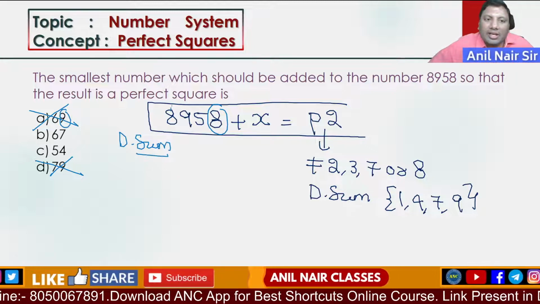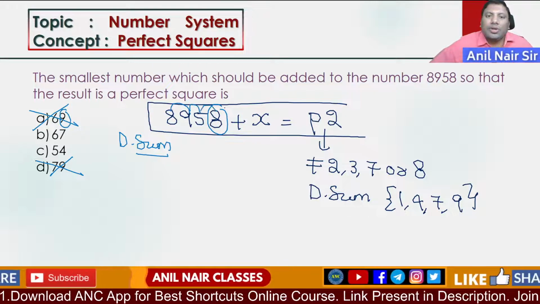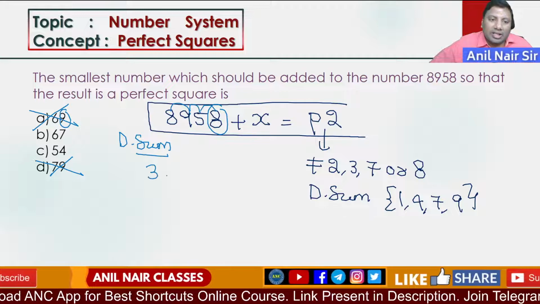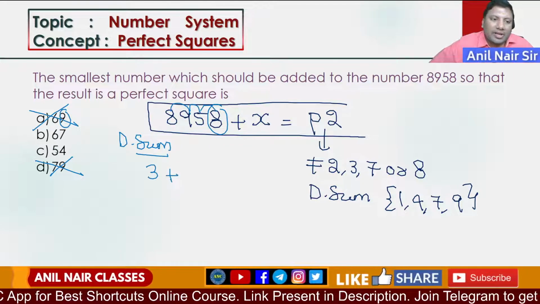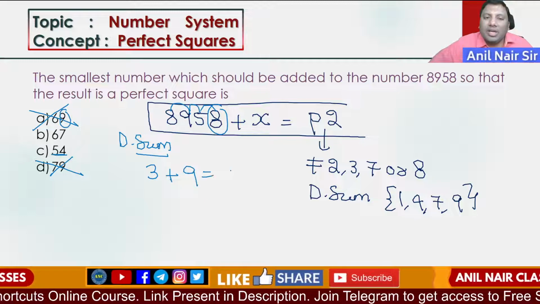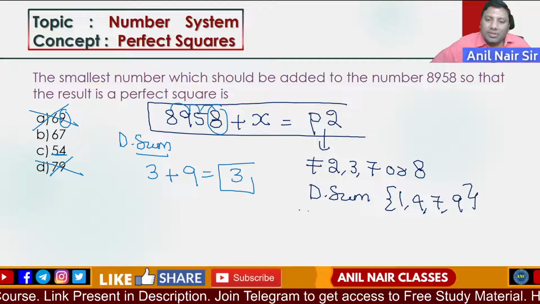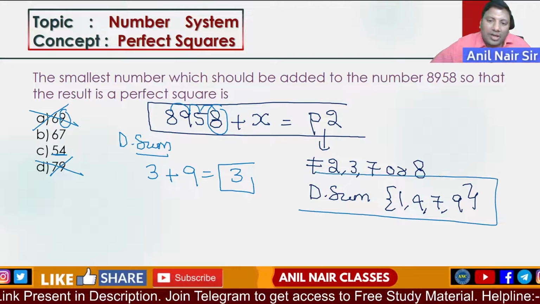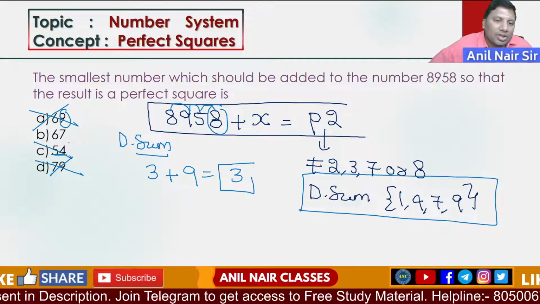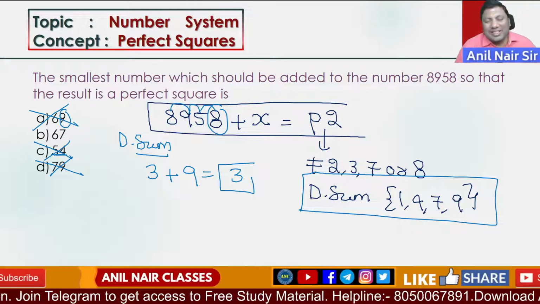8, 9, 5, 8. 8 plus 9, 17. 17 plus 5, 22. 22 plus 8, 30. 3 plus, if I take 54, the digital sum of 54 is 9. 3 plus 9 is 12. The digital sum of 12 is 3. But a perfect square's digital sum should always be 1, 4, 7 or 9. So these are not possible. I hope the idea is clear.